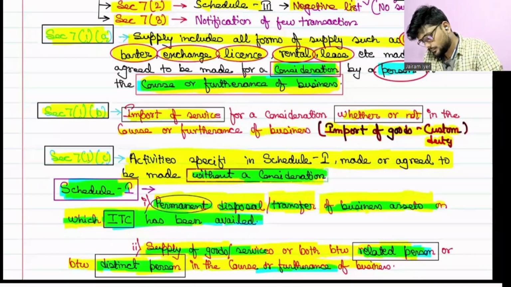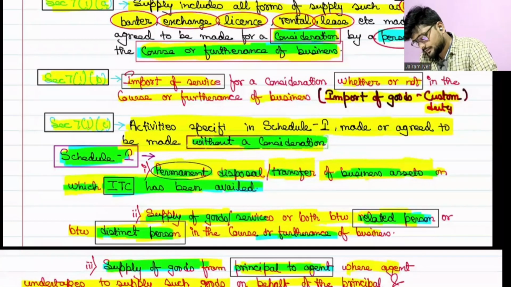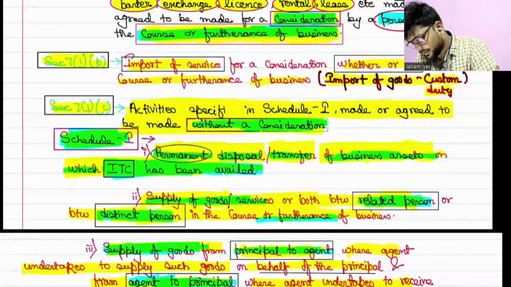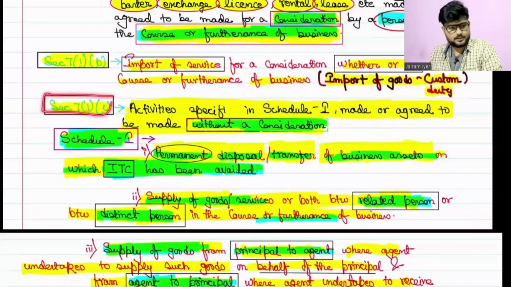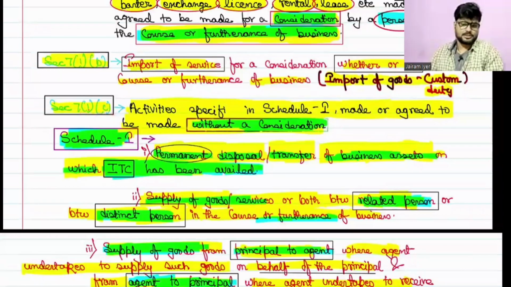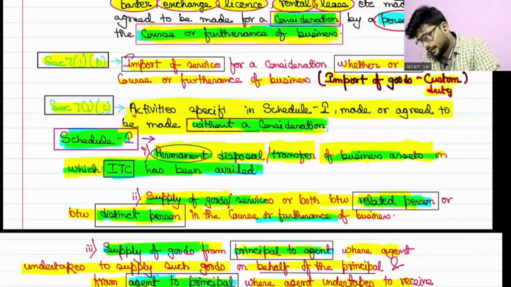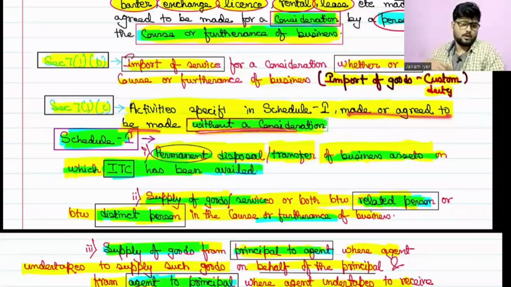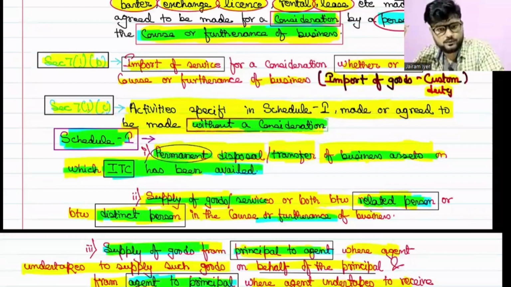Correct. The next section we are going to start today is section 7(1)(c), which says activities. Okay, 7(1)(c) is nothing but schedule 1, the first schedule. Activities specified in schedule 1 made or agreed to be made without consideration. See, at the top we got the case where it may or may not be for business purpose.